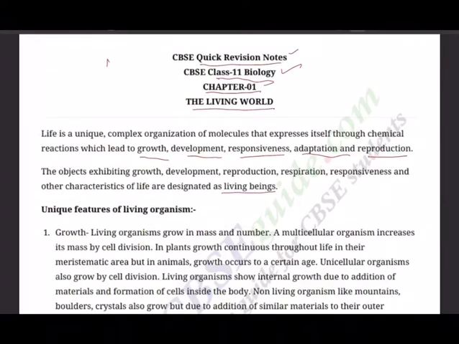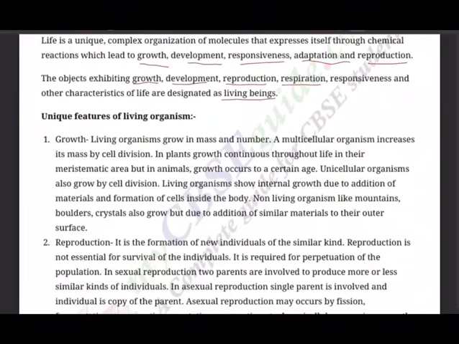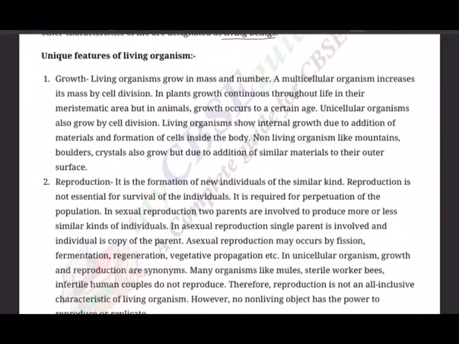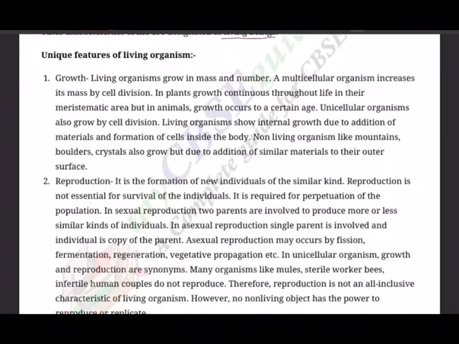So living beings, as I said, exhibit some characters. So these are the characters. Growth is a character, development is a character, reproduction is a character, respiration is a character. So these are all the characteristics that a living person or living animal, living plant exhibits. So unique features of living organisms. So what makes us unique? So first, growth. Living organisms grow in mass and number.